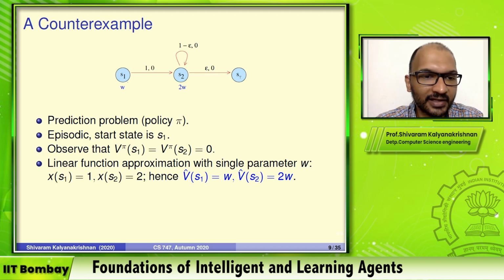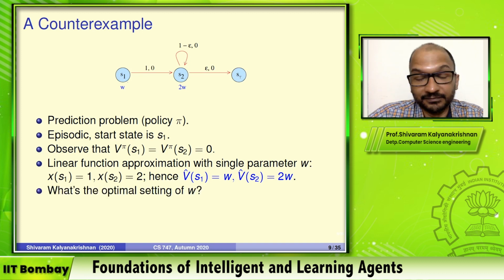It's as though S1 has a feature value that is 1, and that gets multiplied by this weight W, and x of S2 has a feature value of 2, and that also gets multiplied by W. This W is forced to be the same for both of these states. So V hat of S1 is W, V hat of S2 is 2W. That's what we are constraining ourselves to do.